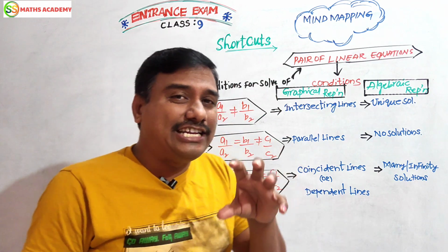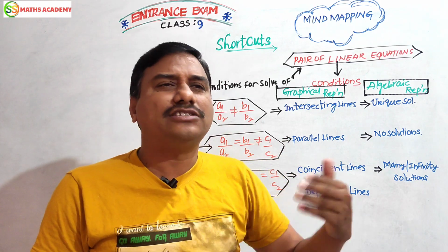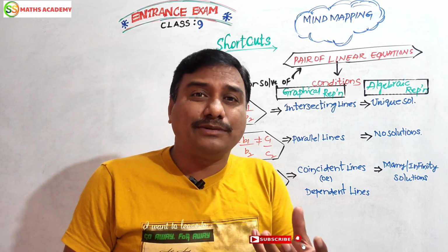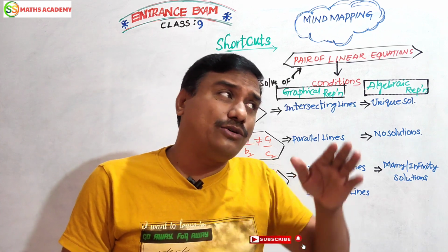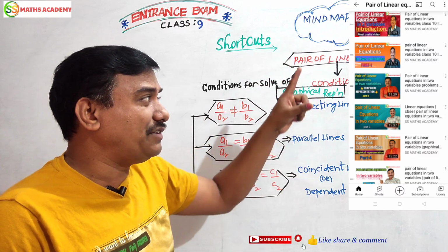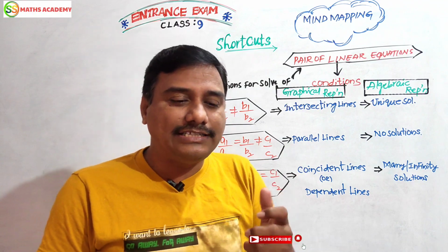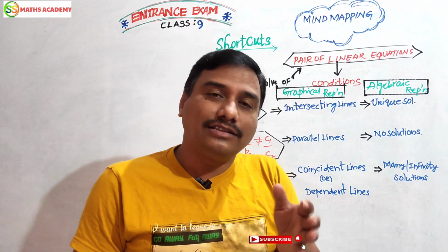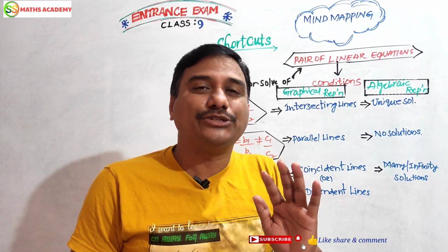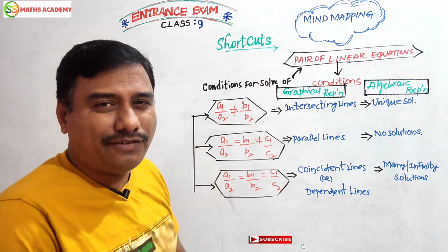I have to explain detailed information about pair of linear equations, but if you want the detailed information already, because last year somebody did not go to school, somebody did not get some concept ideas about mathematics, you can go to the playlist. The chapter on pair of linear equations is there. I explained it in great detail, and from that you can get the idea. But what is the main theme of linear equations? After these two minutes, we are going to discuss the model questions as well as previous exam paper questions with shortcuts.